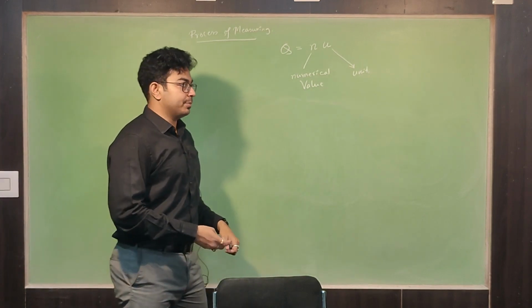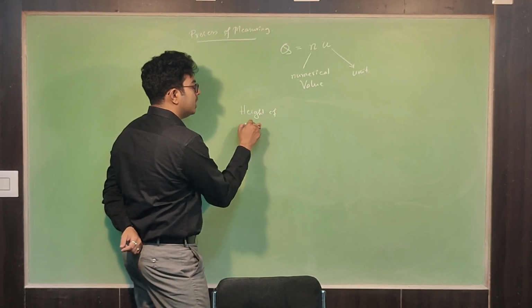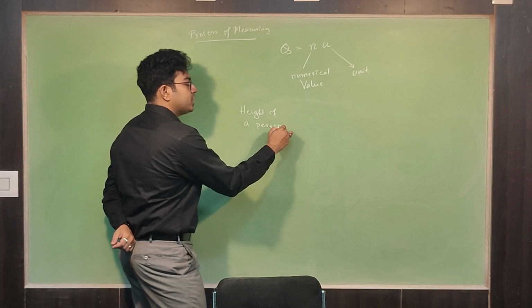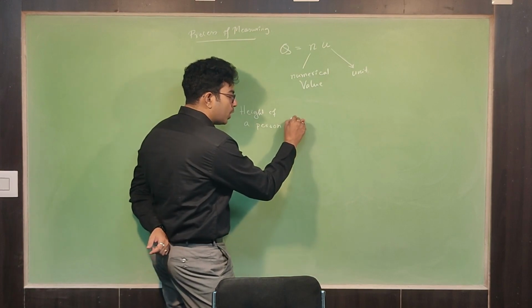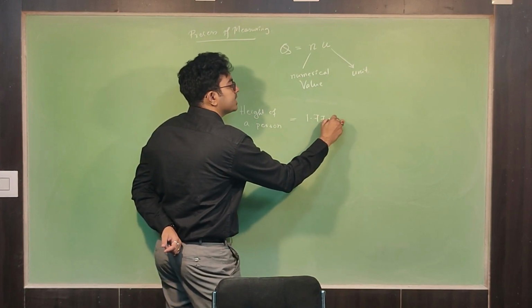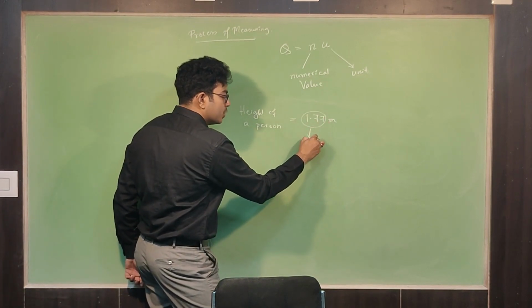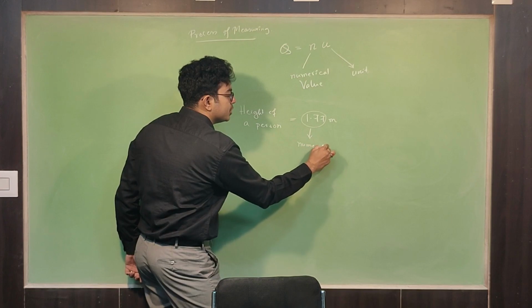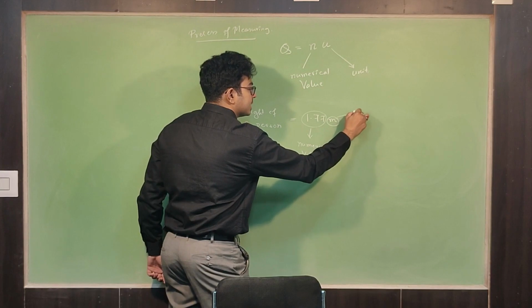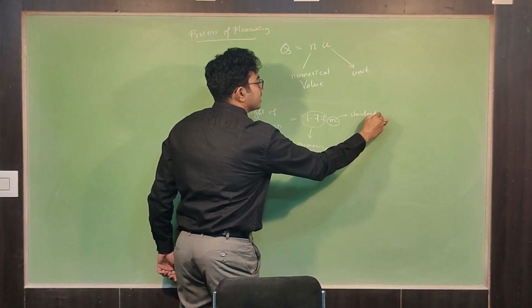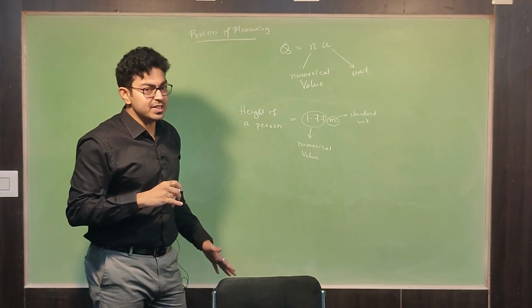So let me give an example. Suppose I am saying height of a person. Height of a person is the measurement of length, right? So we say height of a person is 1.77 meter. Now here 1.77 is your numerical value. And what is m? m is your standard unit. So what is the standard unit over here? 1 meter.